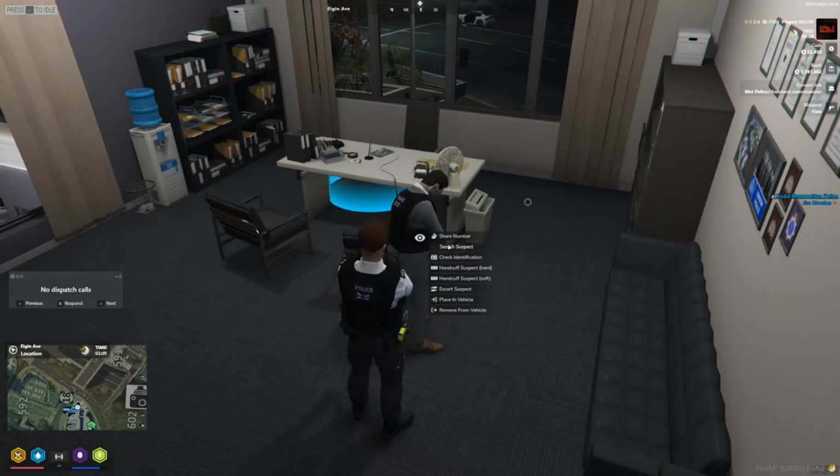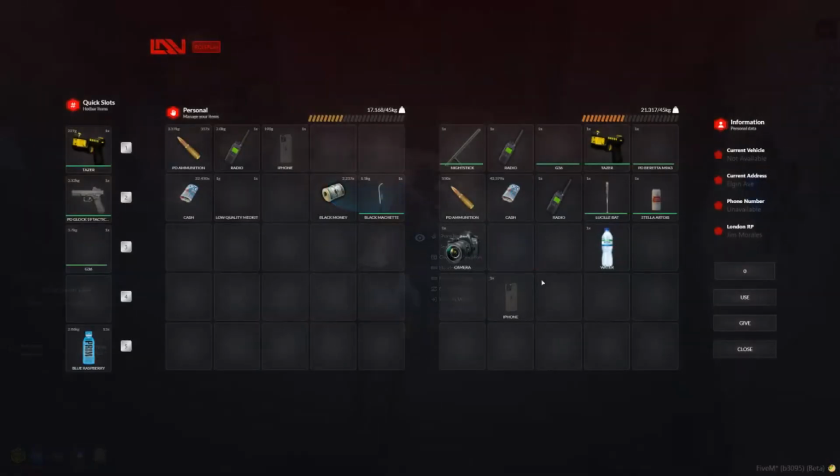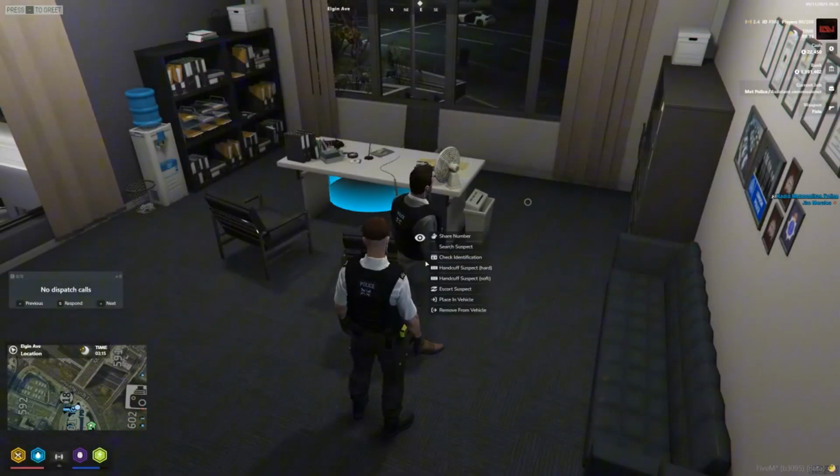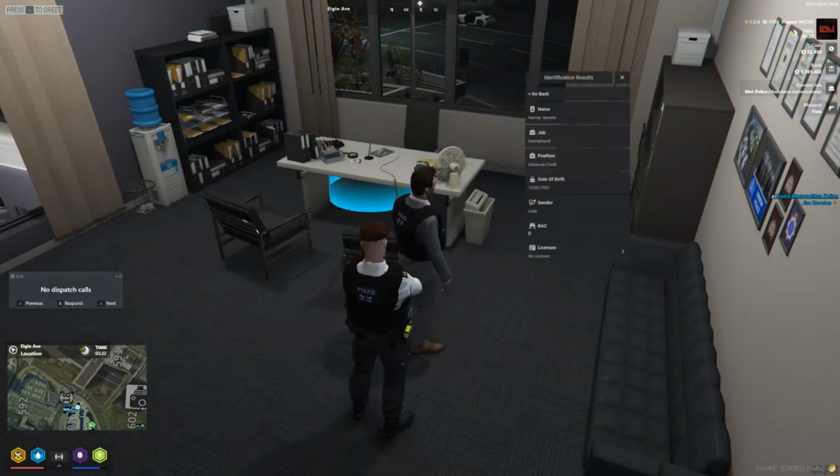So if I select search suspect, it will bring up everything that is within his inventory, and I can move items over into my inventory should I need to, and vice versa, you can move between the two. If we close that, look again, and for example, if someone's refusing to give you details, you can roleplay your body out. You can say, I'm going to check identification, or I'm going to reach into your pockets to look for ID. They may say, oh, I don't have anything in there, and then we'll continue roleplaying. But if they don't say anything, you can check identification.